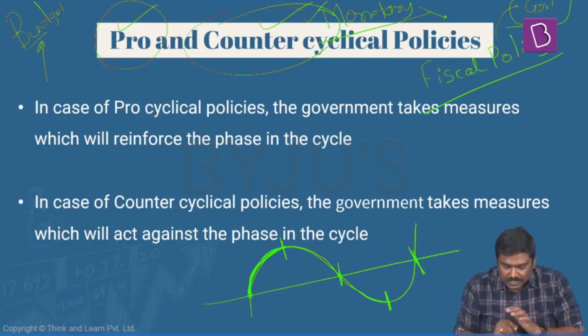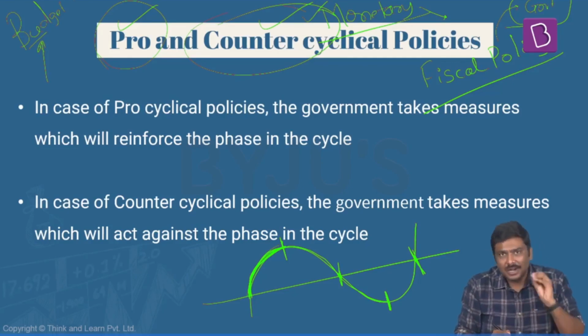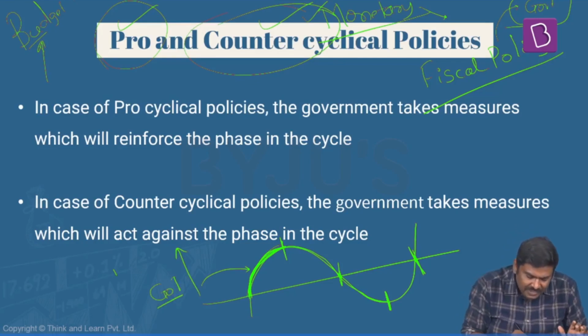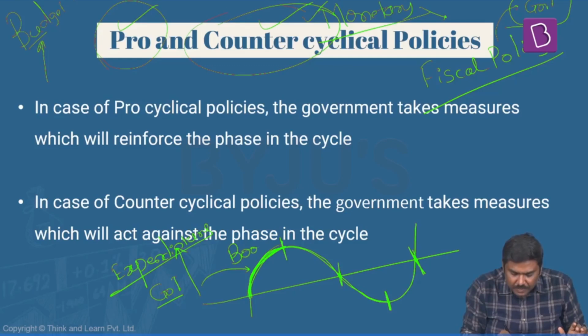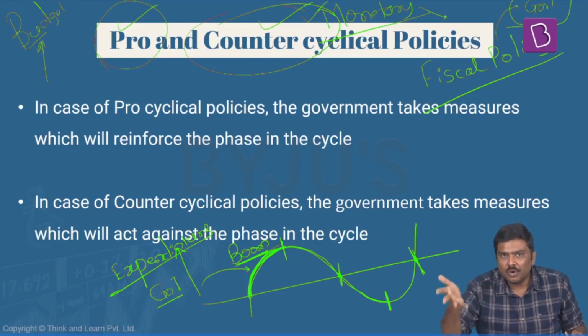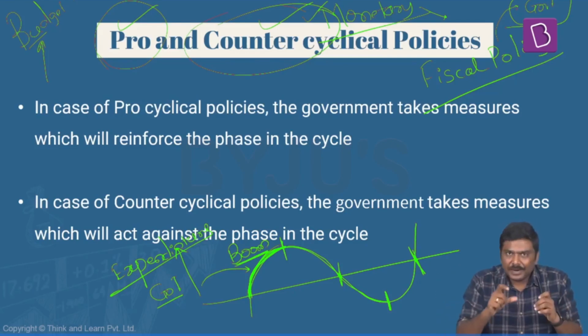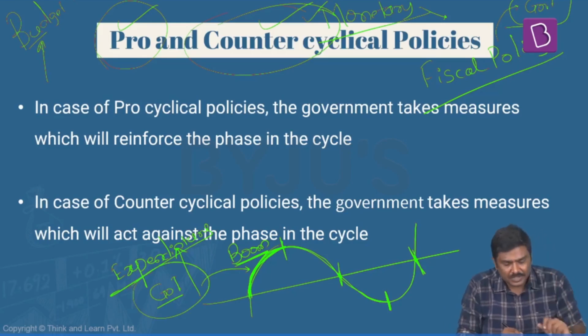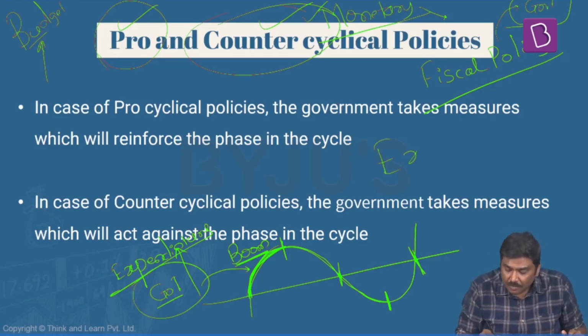But there is a problem with respect to this also. What is the problem? Understand this. At this particular point of time, what if government of India also increases its expenditure? I'm taking one phase here. What is the phase? I'm taking a boom phase here. In boom phase, the private sector is already investing more and more in the market. Now, what if the government of India's policy, that is basically fiscal policy, also follows a concept of expansionary fiscal policy?